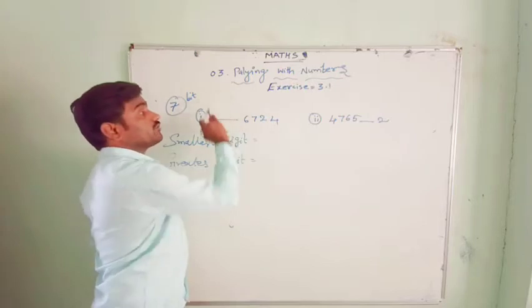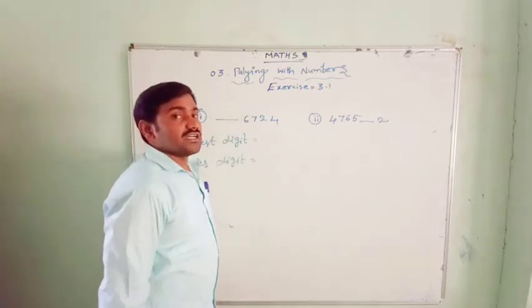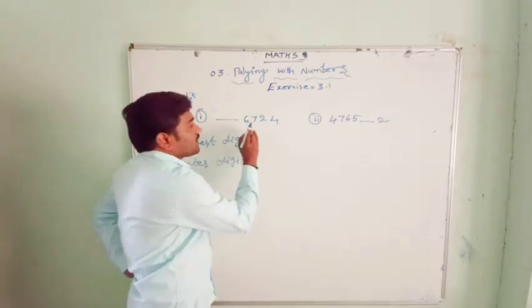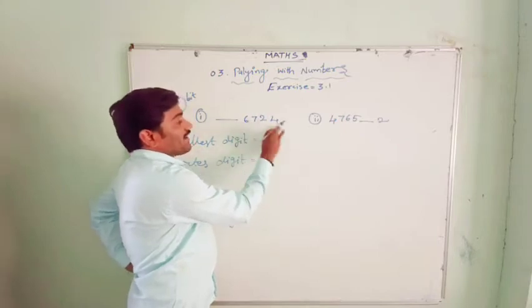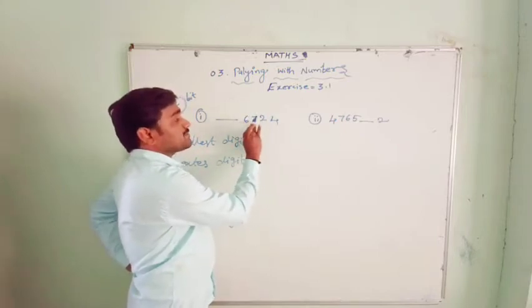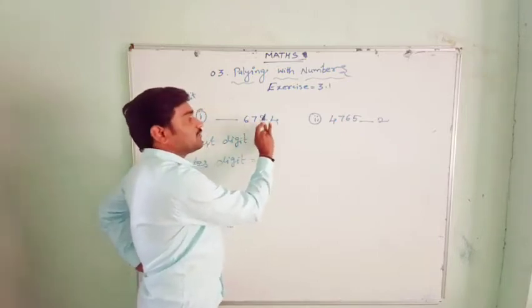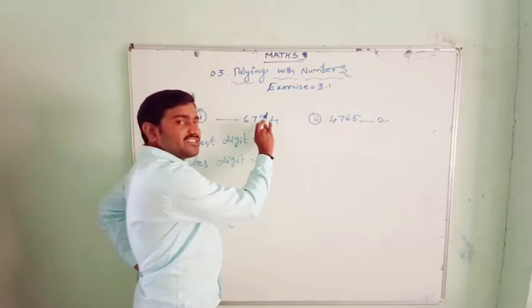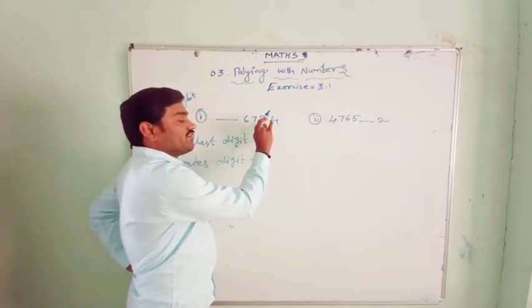Divisibility rule of 3, we need to remember the sum of all the digits. What is the sum of all the digits? First you find out this sum. 6 plus 7 is 13. 13 plus 2 is 15.